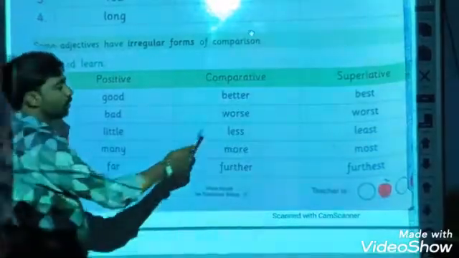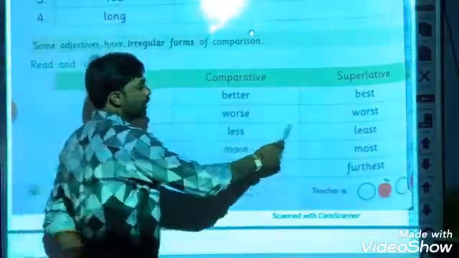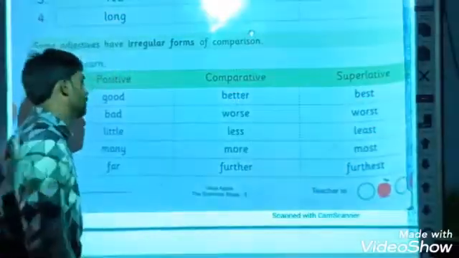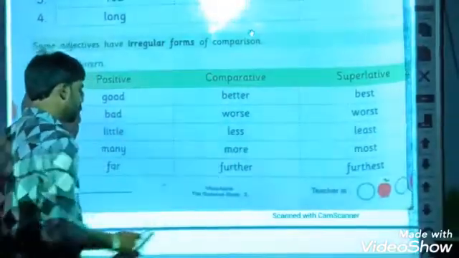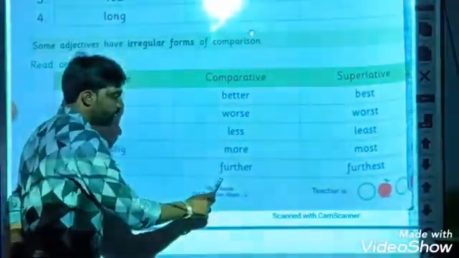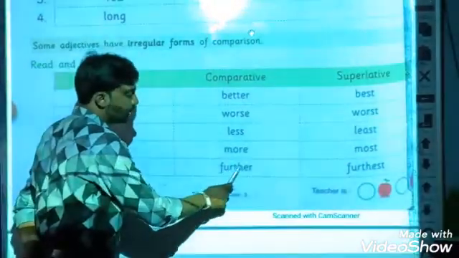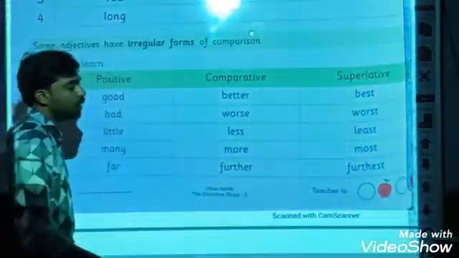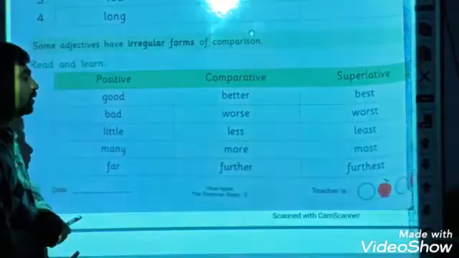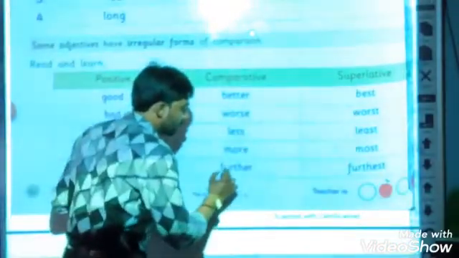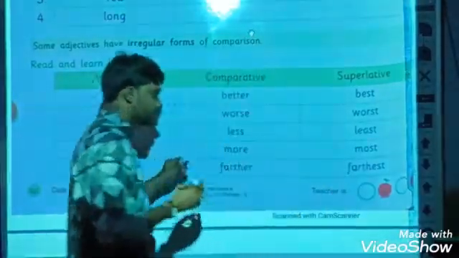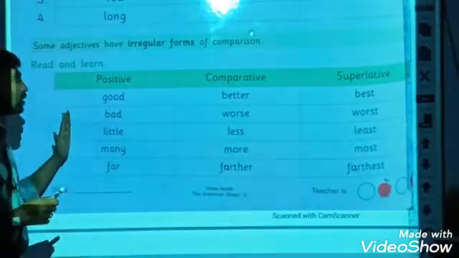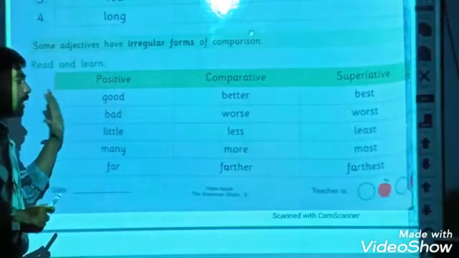See the spelling of worst once: W-O-R-S-T, worst. Little, less, least. Many, more, most. Far, farther, farthest, and far, further, furthest. The spelling of further is F-U-R-T-H-E-R, and furthest is F-U-R-T-H-E-S-T. Here the spelling is F-A-R-T-H-E-R, farther, and farthest. So these are irregular adjectives. You have to rewrite this in your notebook and learn them.